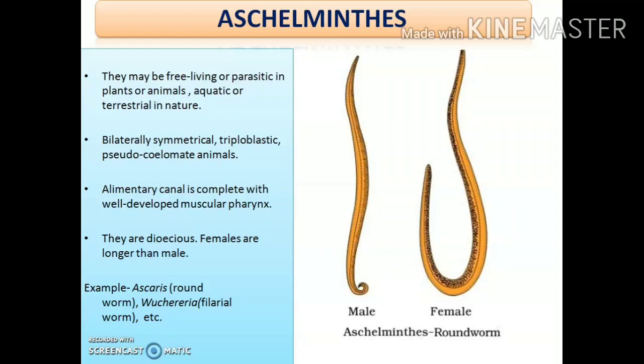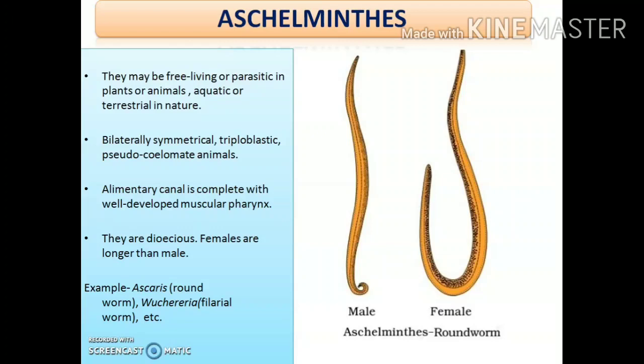So, the digestive tract or alimentary canal is said to be complete when it consists of two openings, one is the mouth and the other one is the anus. So, these animals are the first group of animals in the animal kingdom which have developed a complete alimentary canal or a complete entire digestive tract. Clear now? Okay.